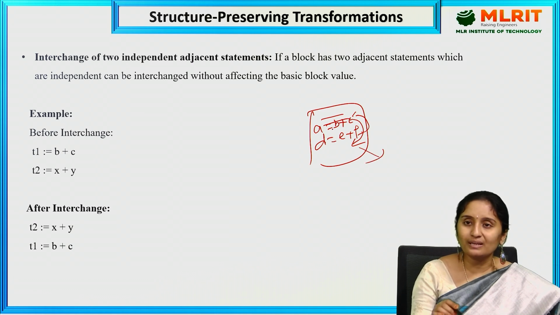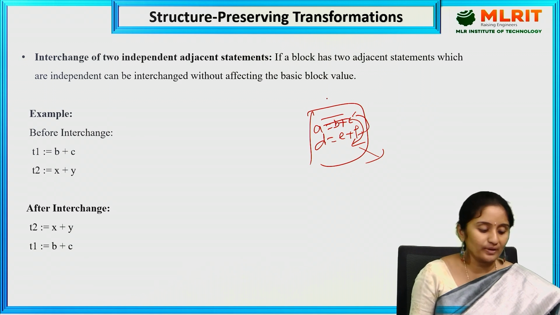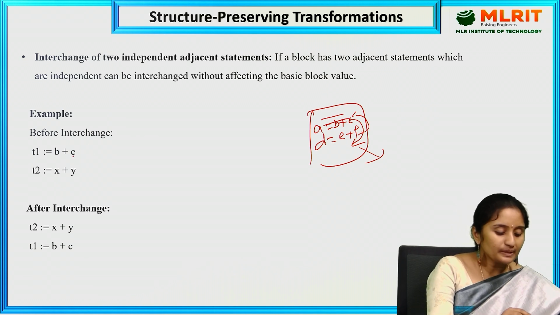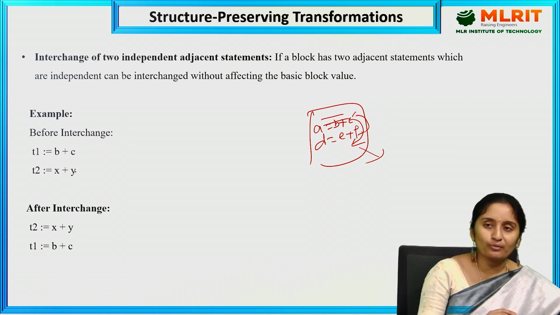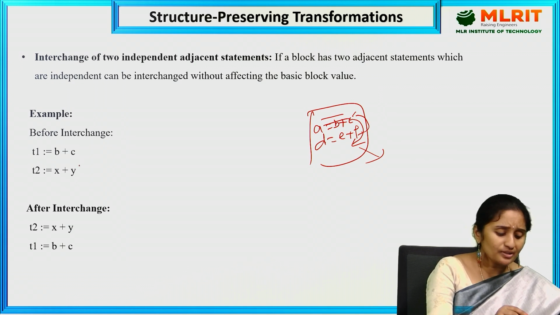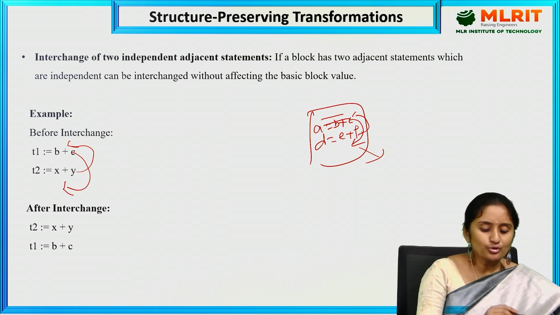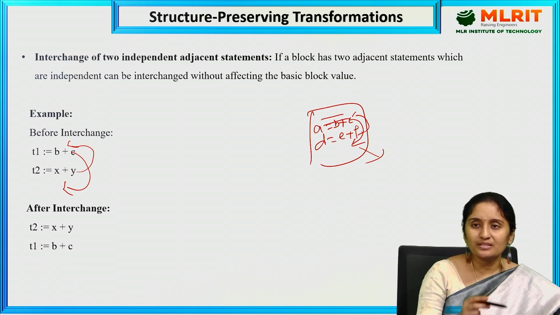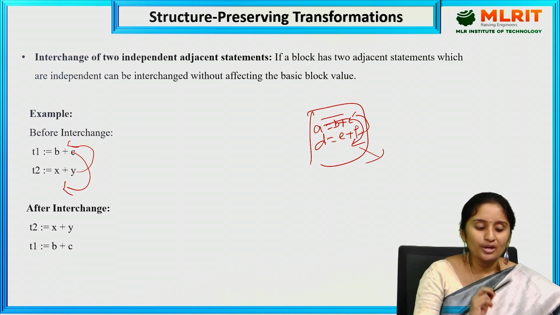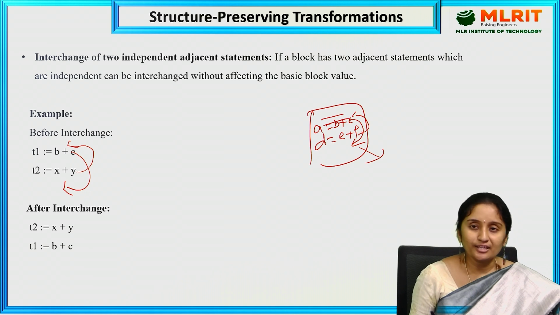Even if I interchange these statements, the output of the basic block value should not be affected. Let us see here: T1 equal to B plus C and T2 equal to X plus Y. After interchange, this statement I write here and this statement I write here. Even if I interchange these two statements, the program execution or the basic block value will not be changed.